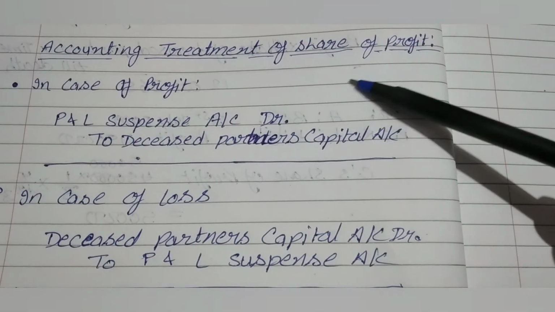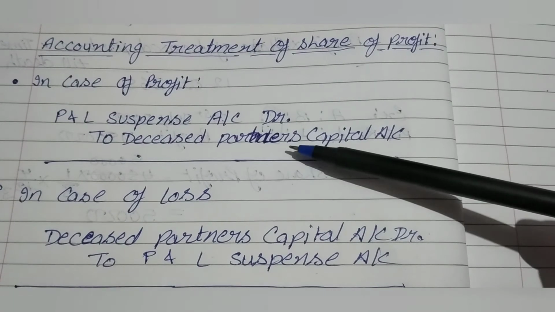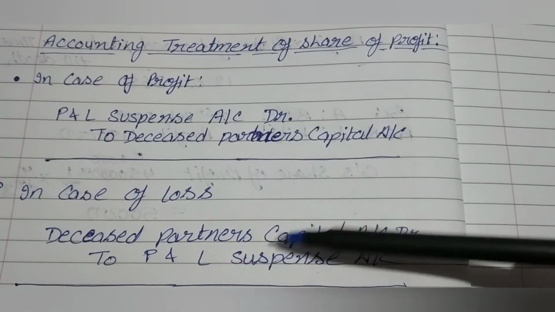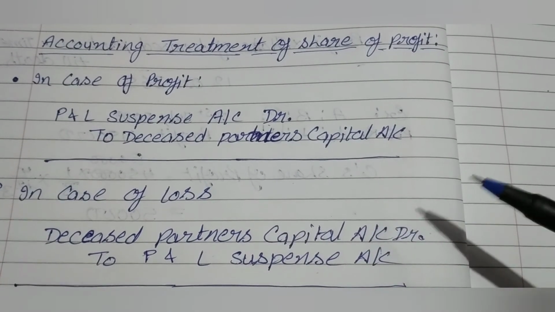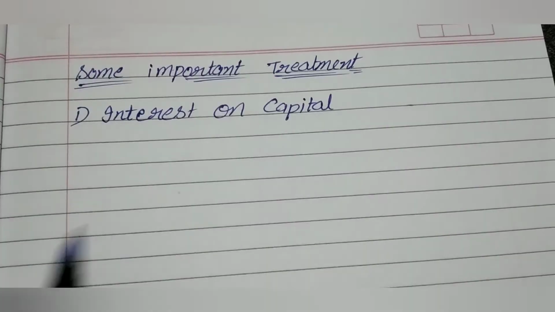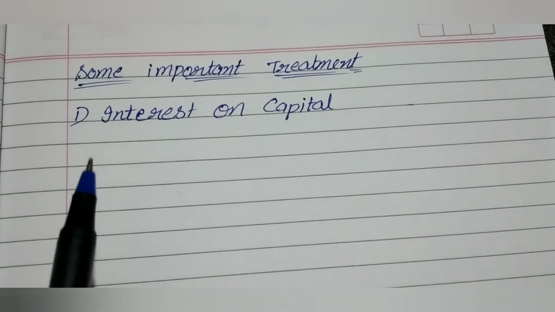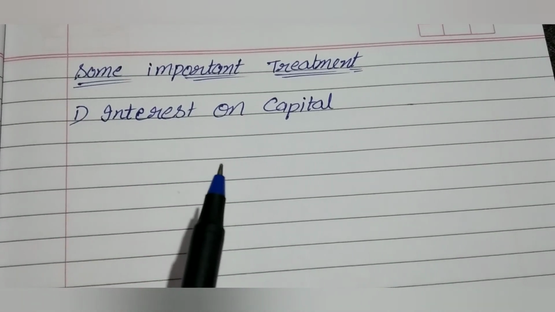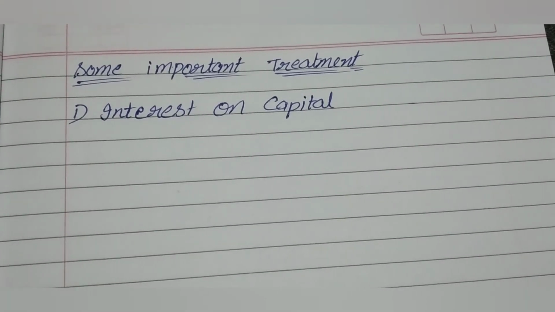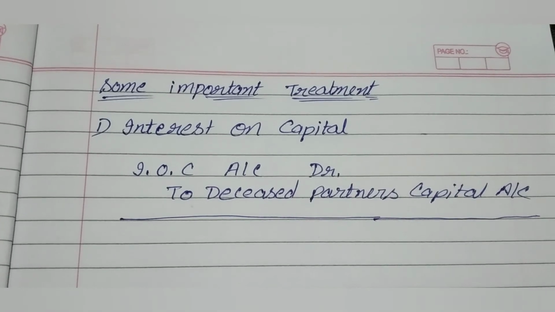Accounting treatment of share of profit. In case of profit, profit and loss suspense account debit to deceased partner's capital account, and in case of loss, deceased partner's capital account debit to profit and loss suspense account. Some important treatments related to deceased partner. First treatment is interest on capital. Interest on capital will also be calculated till the date of death of the deceased partner, and the treatment will be interest on capital account debit to deceased partner's capital account.